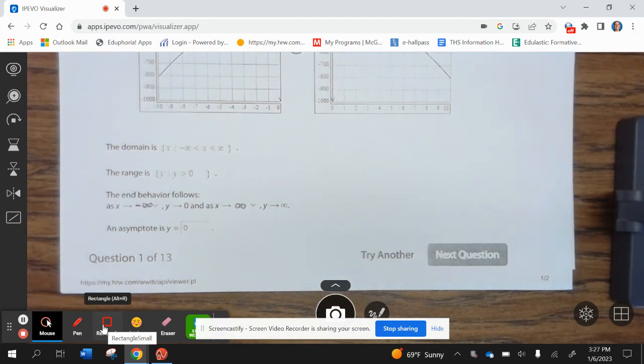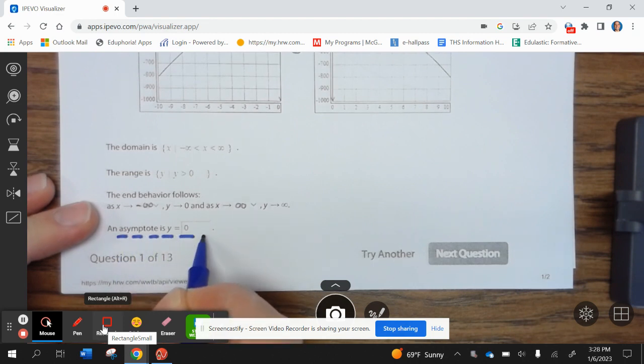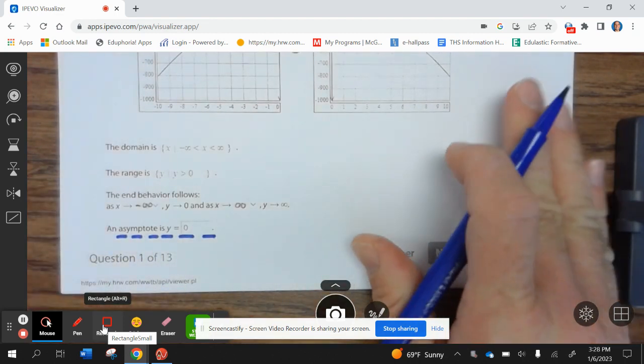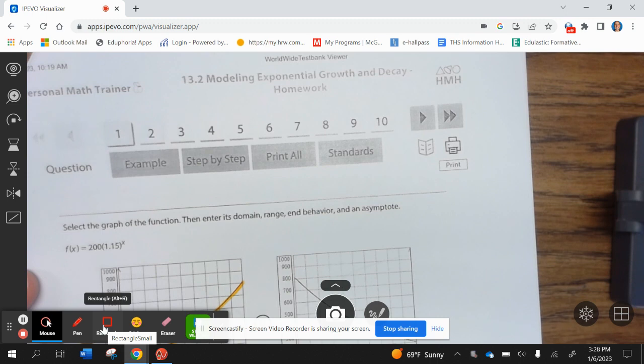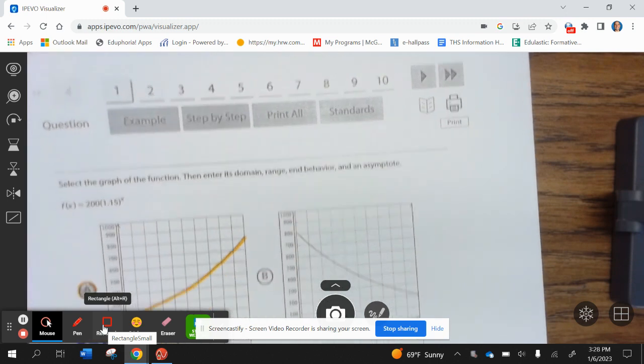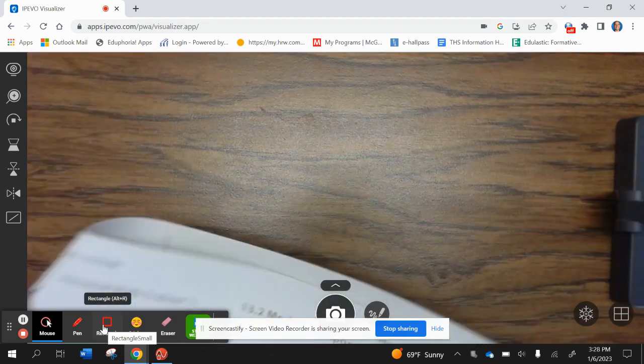And we're going to go ahead and do our asymptote, which is a dashed line, and we're going to add that to our graph. Okay? So our asymptote is at y equals 0. All right. Let's take a look at the next example.